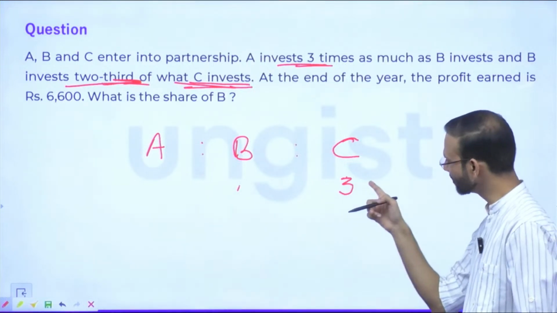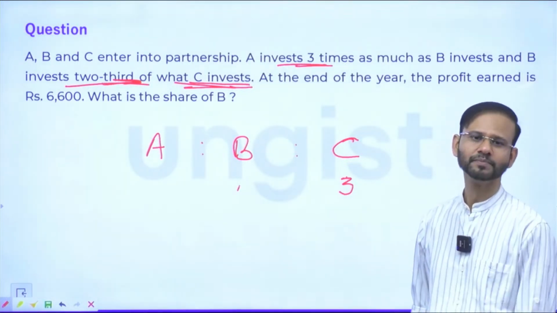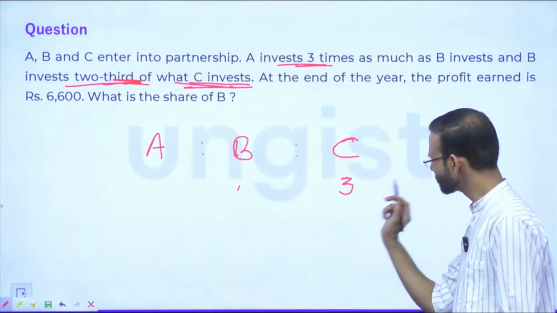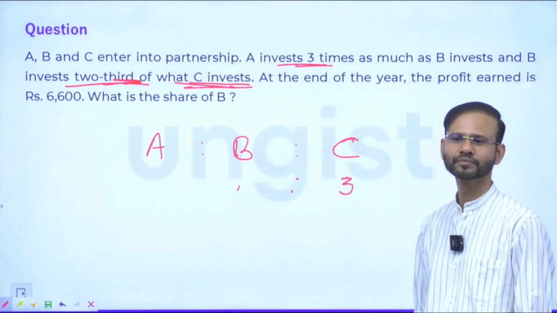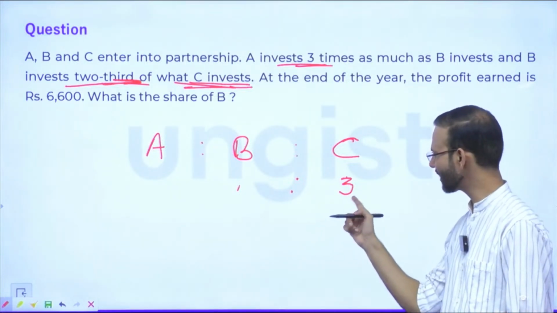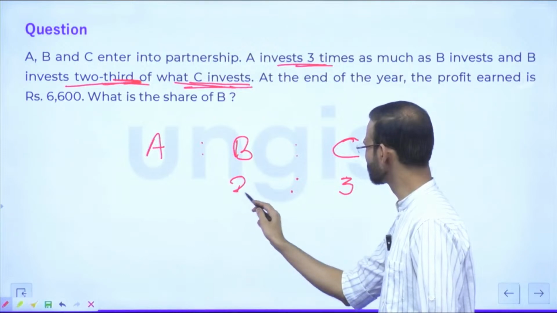The least multiple of 3 is 3 itself, right? So if you assume this as 3, then 2/3 of this value will be 2, right? So this is 2.